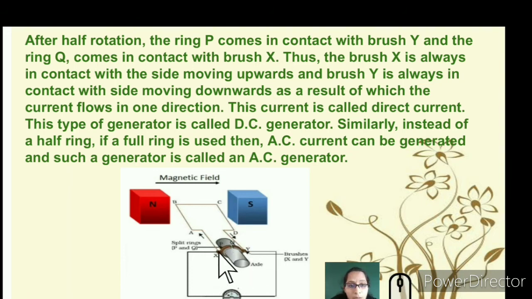So once it moves up and down, you can see that P contacts with Y and Q contacts with X. So this movement generates a current that is known as direct current.